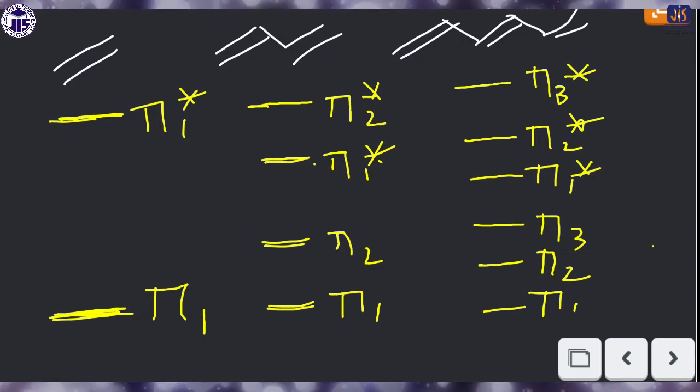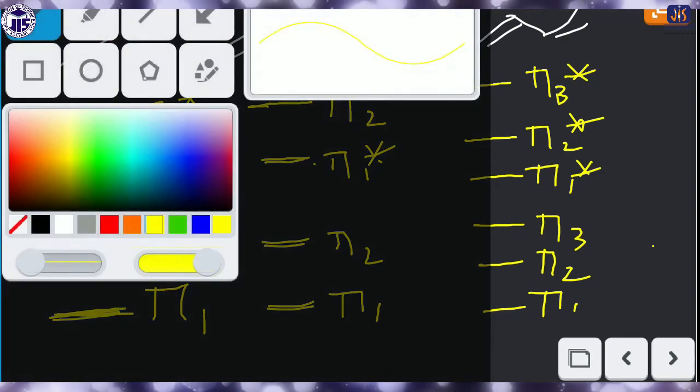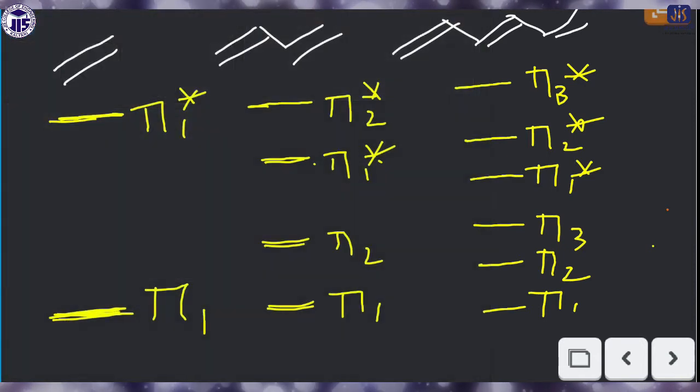Just put the electrons in. One pi bond has 2 electrons. Two pi bonds have 4 electrons. One pi bond corresponds to 2 electrons, as all of you know, because we are considering only pi bonds here. And for the third case, the total is 6 electrons.